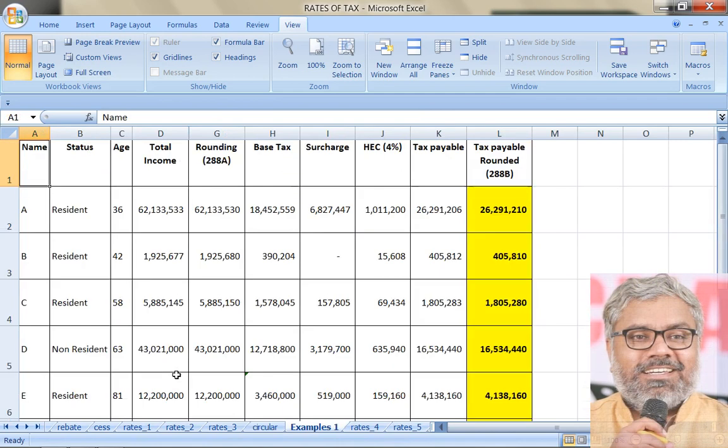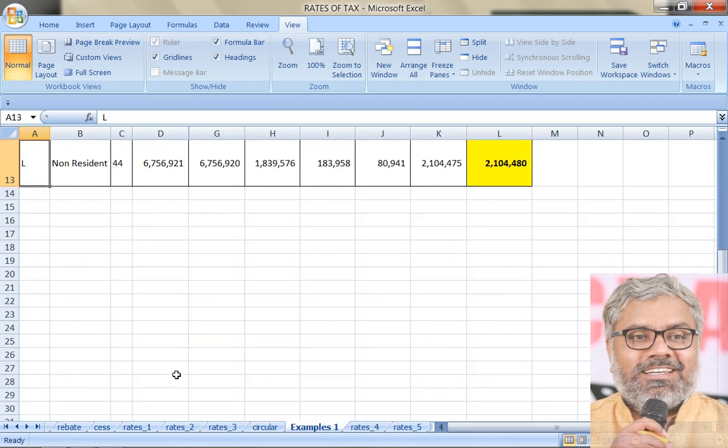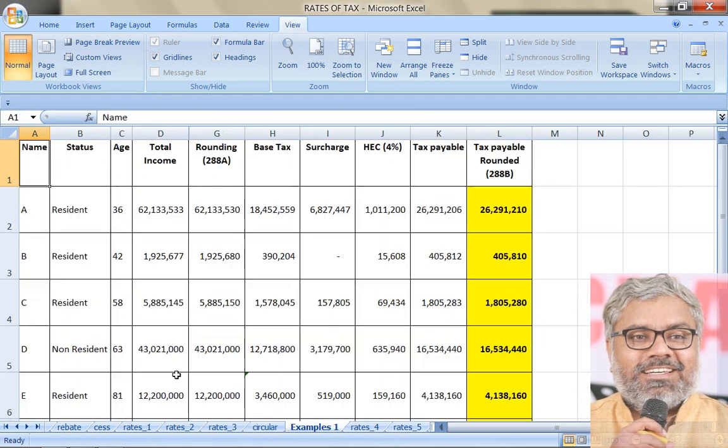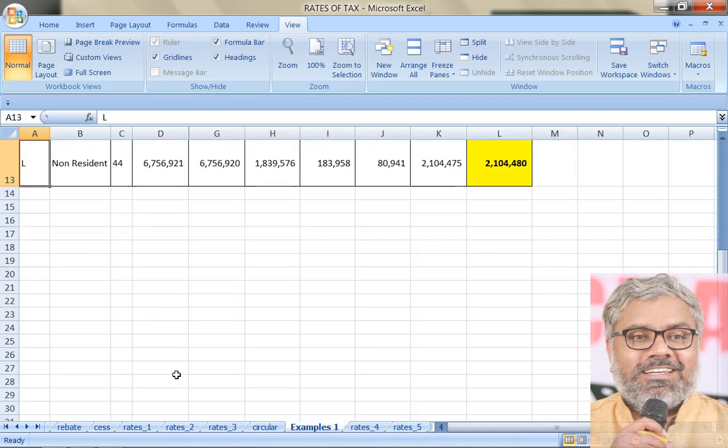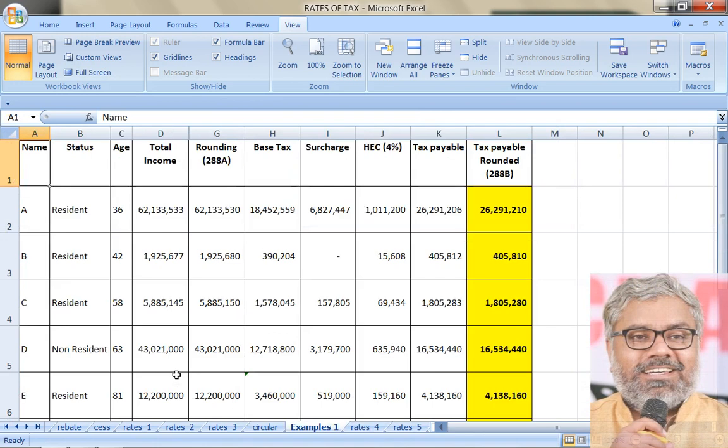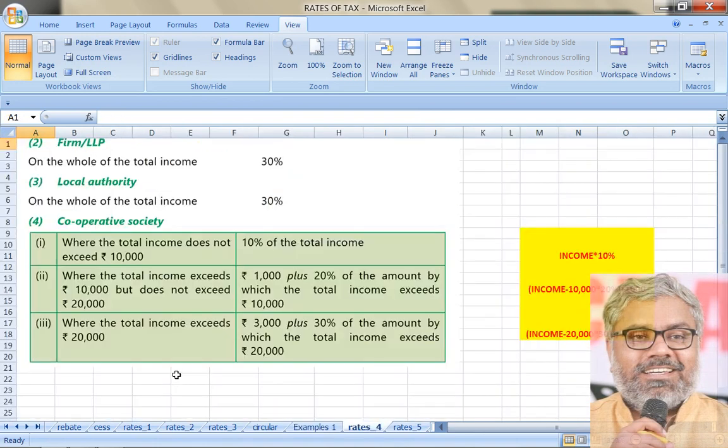Then we have done some exercises, tasks, and I hope all of you have done task number 2 correctly. And if you have not done that correctly, if there are any mistakes, you should rectify, and most importantly, you should identify where the mistakes are. If you have done correctly, fantastic, well and good, go ahead. So that is the individuals part.